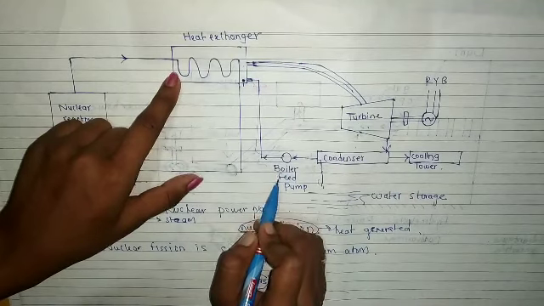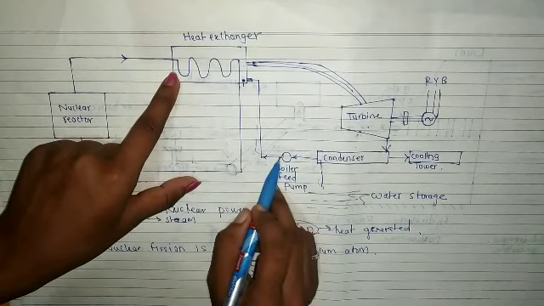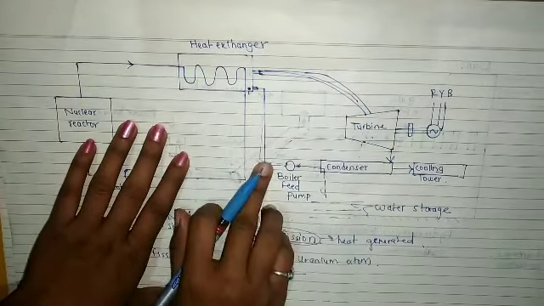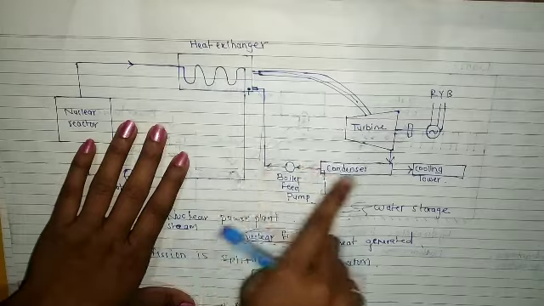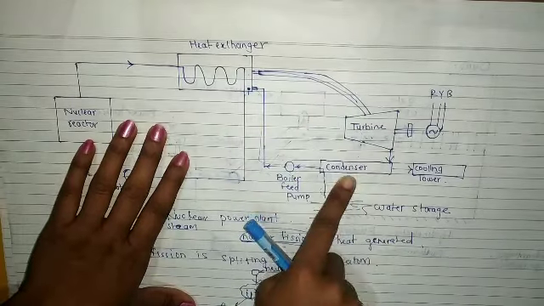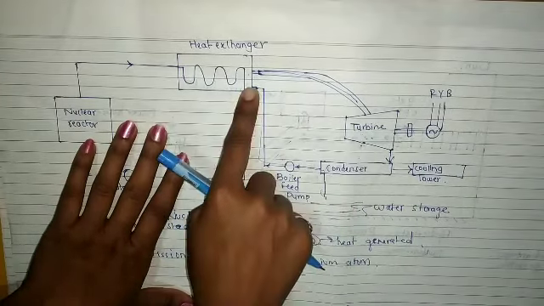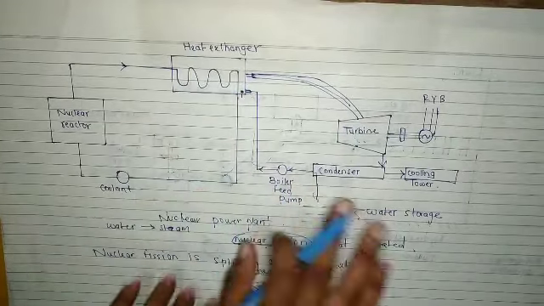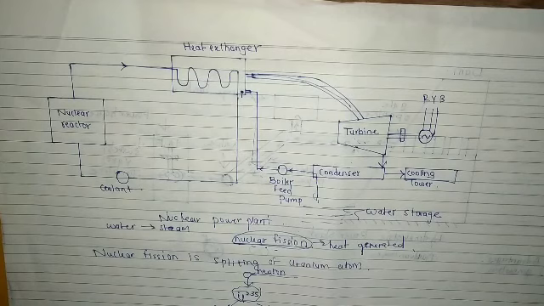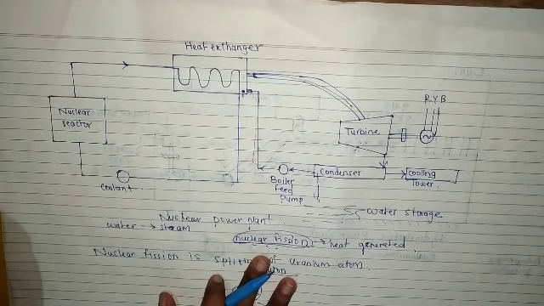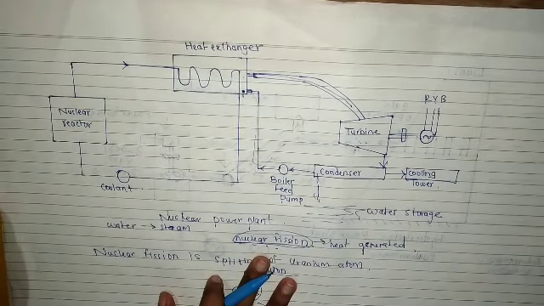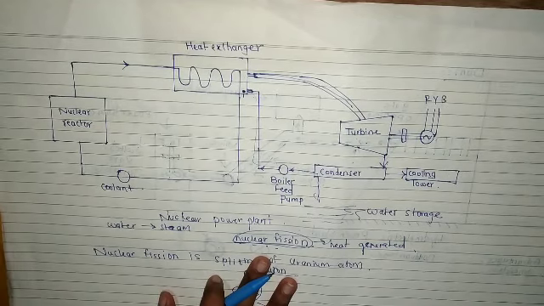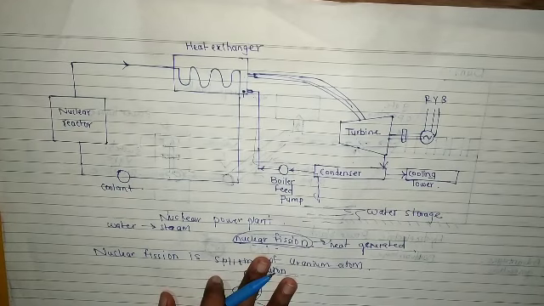Through this boiler feed pump, the water will come back again. It will form steam, then it will come here, it will form water, then it will go into the heat exchanger, it will form steam. Okay, so this is the process, and this is how the nuclear power plant works. So this is about the nuclear power plant. So now we'll see what are the advantages and disadvantages of this nuclear power plant.